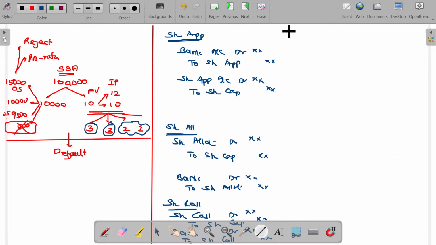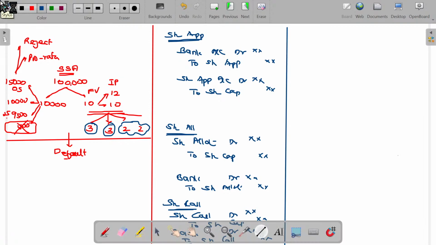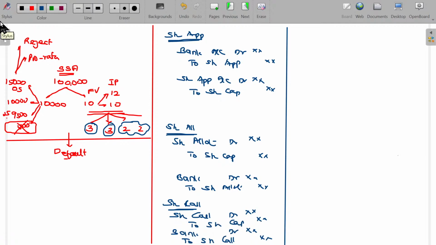Okay. Let me try to finish off all the illustrations so that you will be able to understand all the logics, even including the default scenario. Come on, join with me. Here you have to solve the illustrations with me. This one page is more than enough to understand the entire issue of shares concepts along with the forfeiture. In your note, also keep the first page blank. Whenever I add one extra point here, you can write in the very first page itself. That single page is enough for reference purpose.